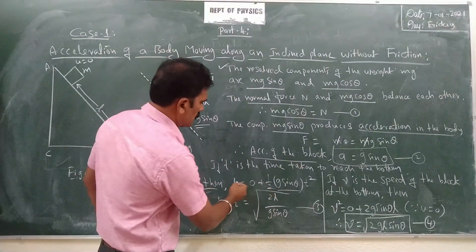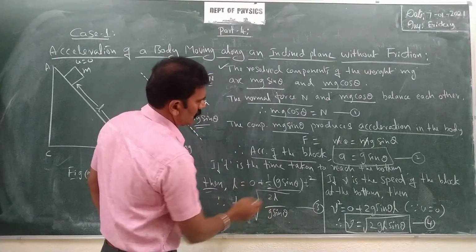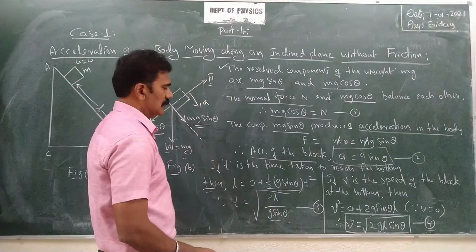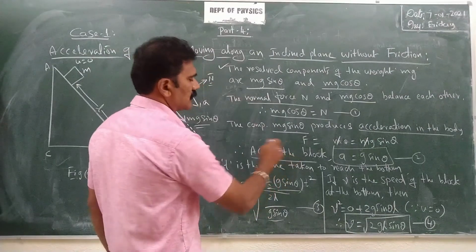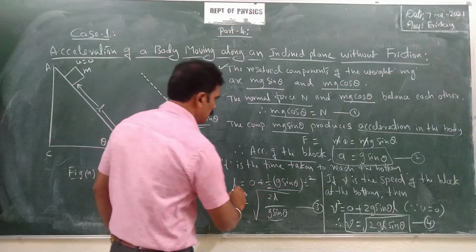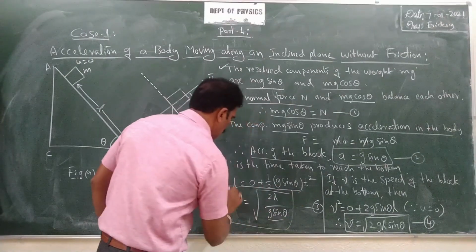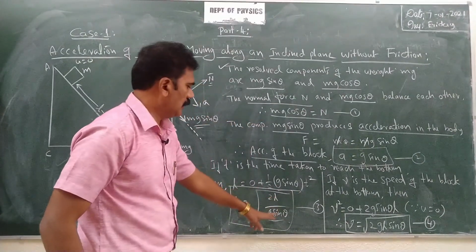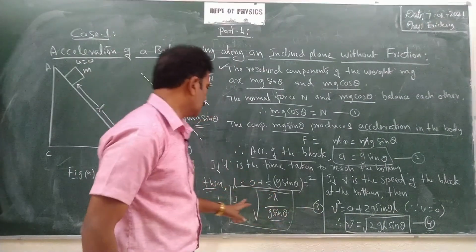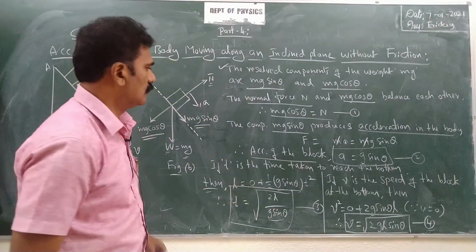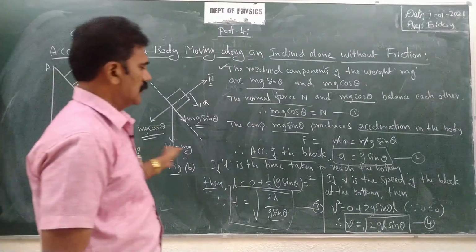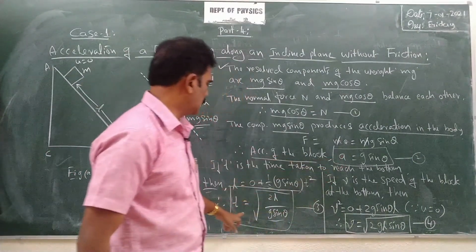By cross multiplication, L into 2, so 2L divided by g sin theta is equal to t square. If you take the square root on both sides, you will get t is equal to square root of 2L by g sin theta. That gives equation 3 for time taken to slide down the entire length L. Clear? So we have derived the equation for acceleration and time taken.